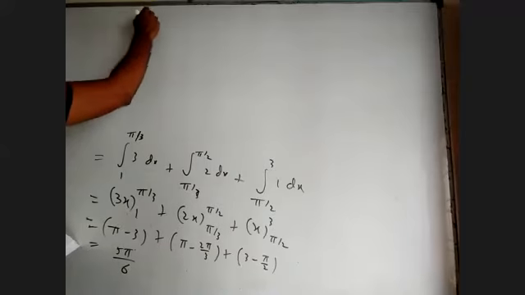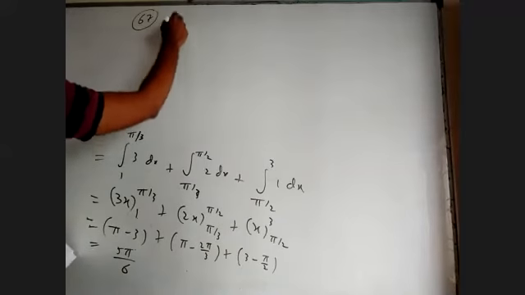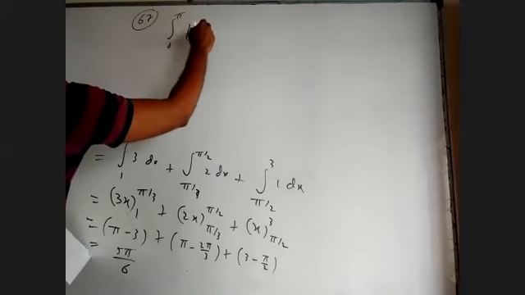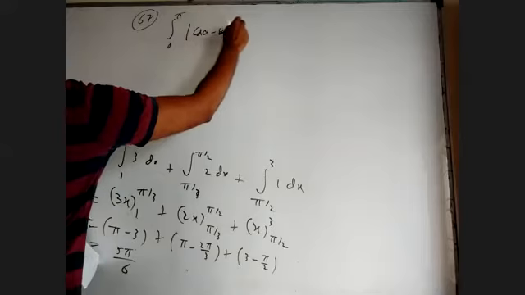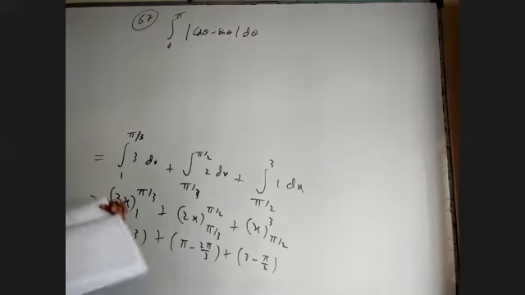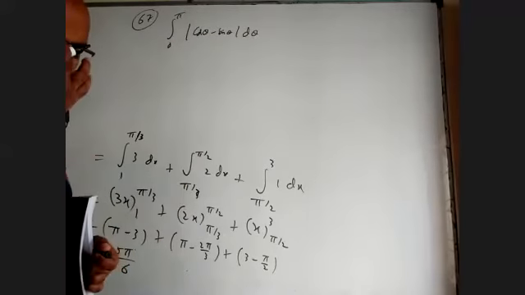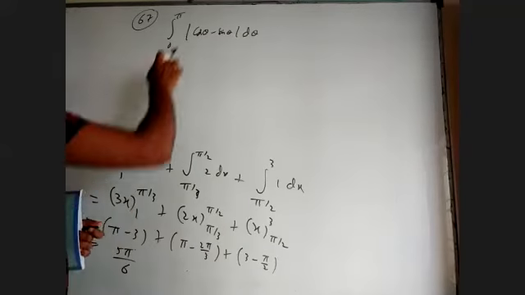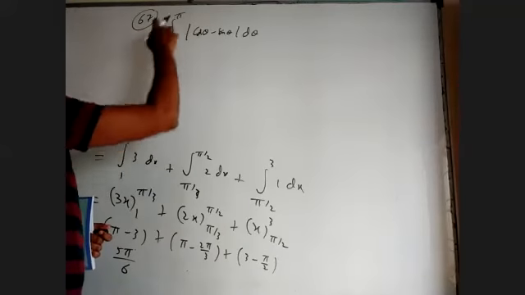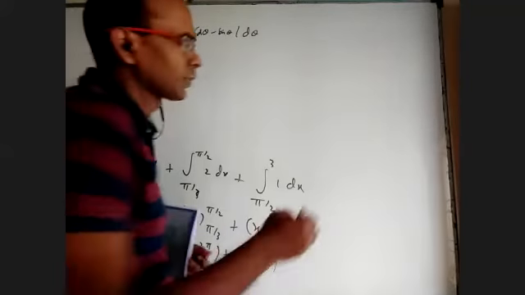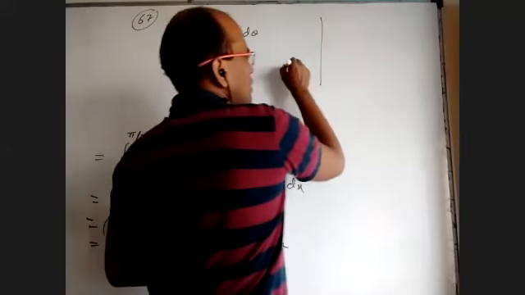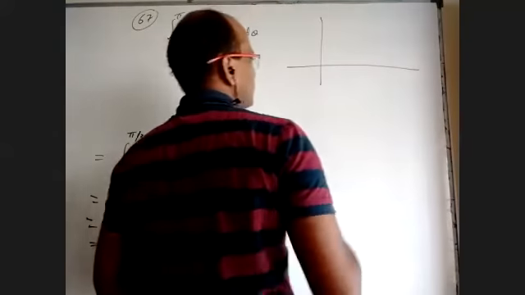Okay, 67. Integral 0 to pi mod cos theta minus sin theta dt. You know, for mod x, sometimes we can write plus x and sometimes we can write minus x. So we have to know when this is positive and when this is negative. Between 0 to pi, it is not always positive. I want to draw both cos and sine between 0 to pi.